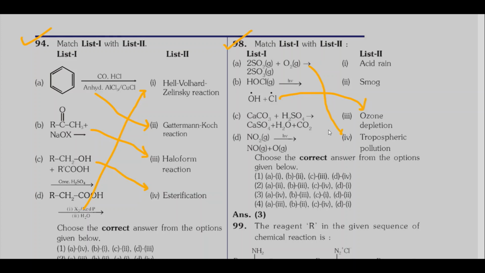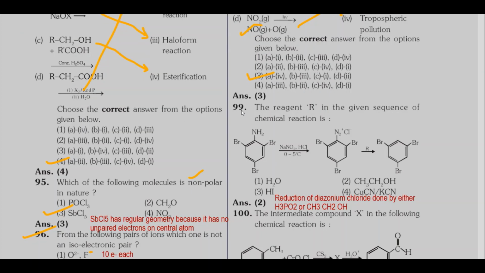Then calcium carbonate treated with sulfuric acid liberating carbon dioxide causes acid rain. Then NO2 in presence of HNO giving NO plus oxygen represents the consequence smog. So checking the options, we find that the third option is correct.